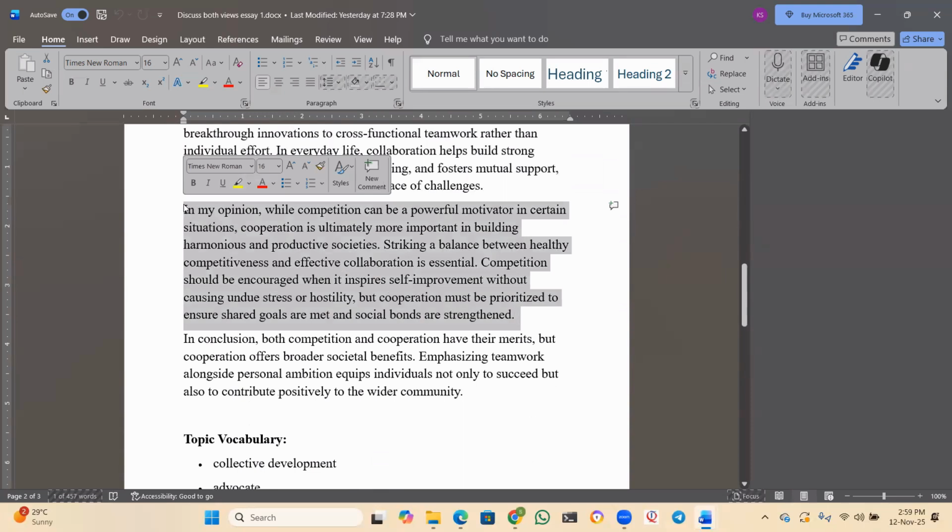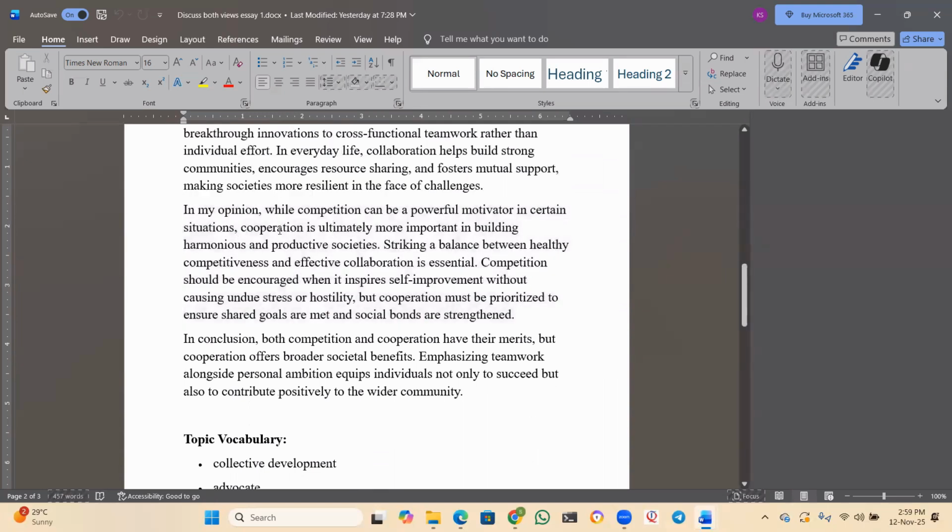Now, you spoke about both. You spoke about the advantages of having both. But which one do you support? That's what the examiner wants to see. Now I gave my vote to cooperation. Cooperation is ultimately more important and cooperation must be prioritized. So this is my opinion.